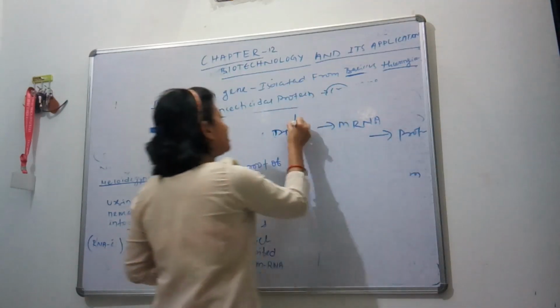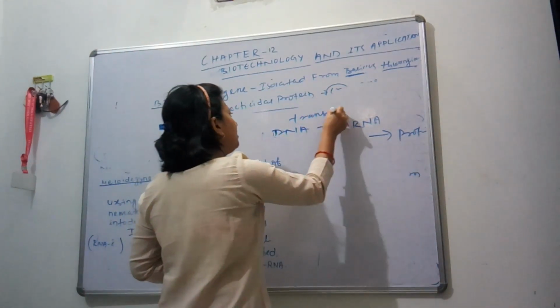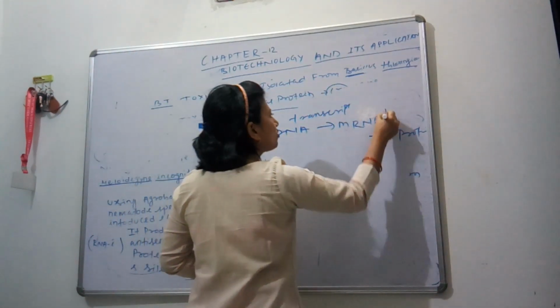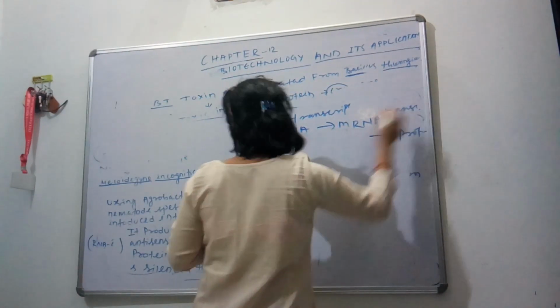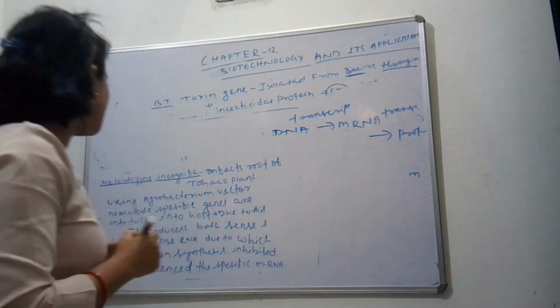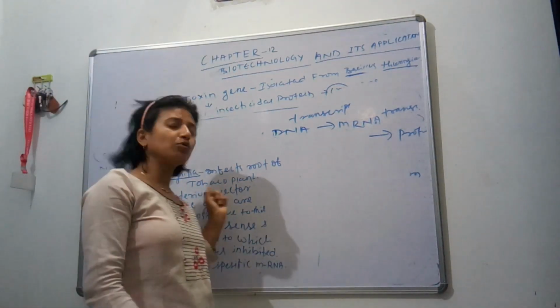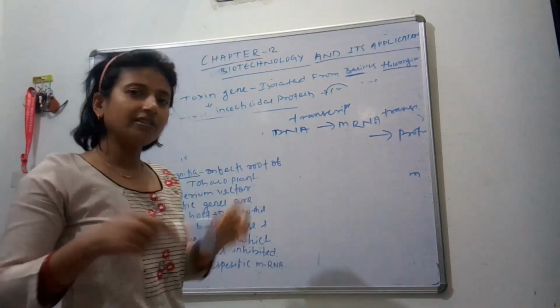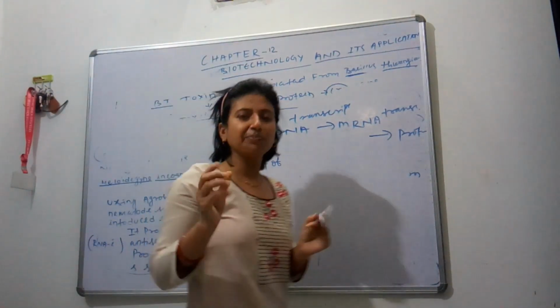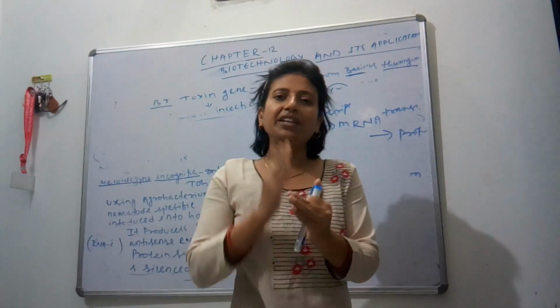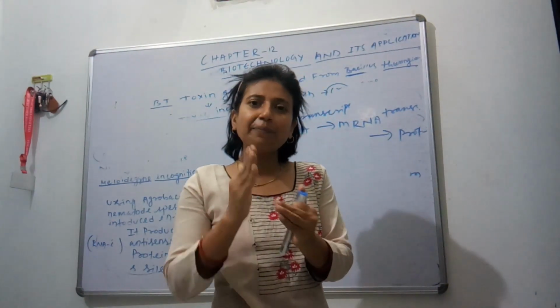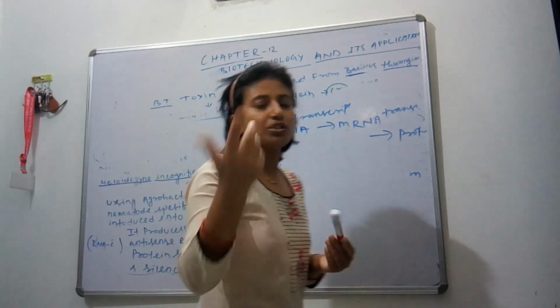This process is called transcription and this process is called translation. But here, when we introduce the Agrobacterium vector with the nematode specific gene into the host, then it causes RNA interference, means it interferes with RNA and prevents it from synthesizing protein.